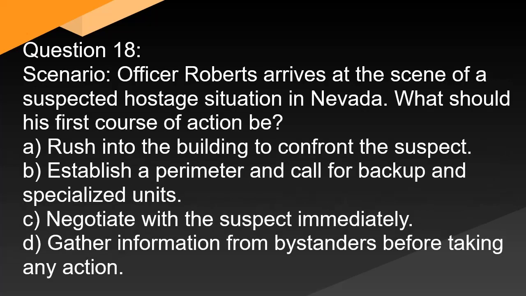Question 18. Scenario. Officer Roberts arrives at the scene of a suspected hostage situation in Nevada. What should his first course of action be? A. Rush into the building to confront the suspect. B. Establish a perimeter and call for backup and specialized units. C. Negotiate with the suspect immediately. D. Gather information from bystanders before taking any action.